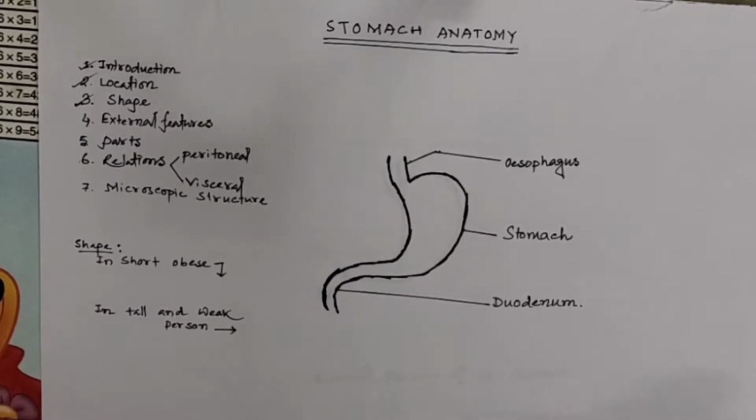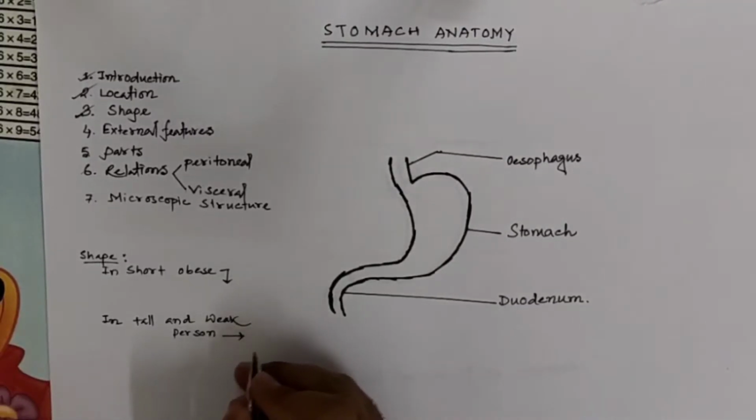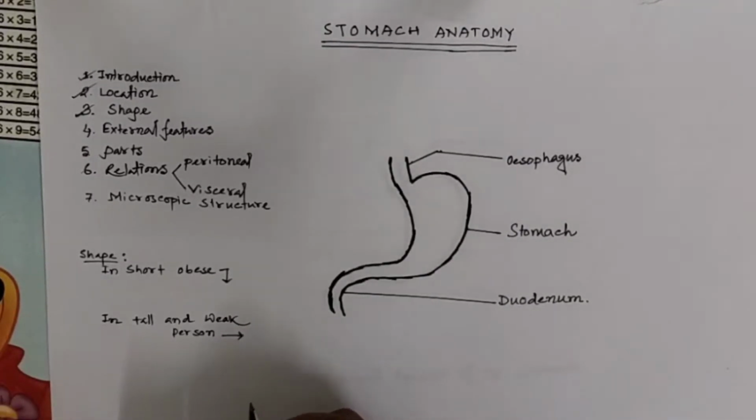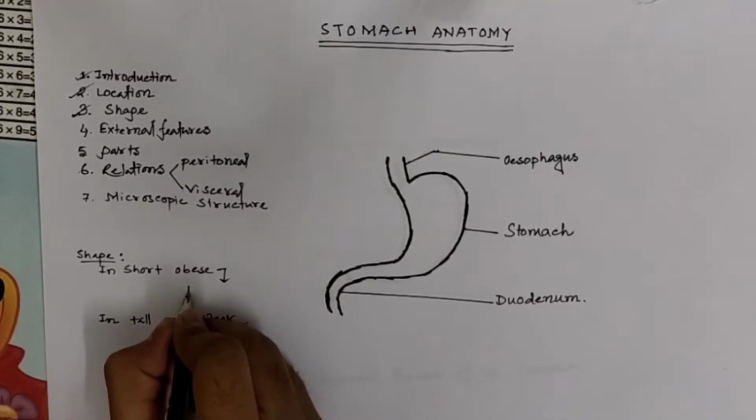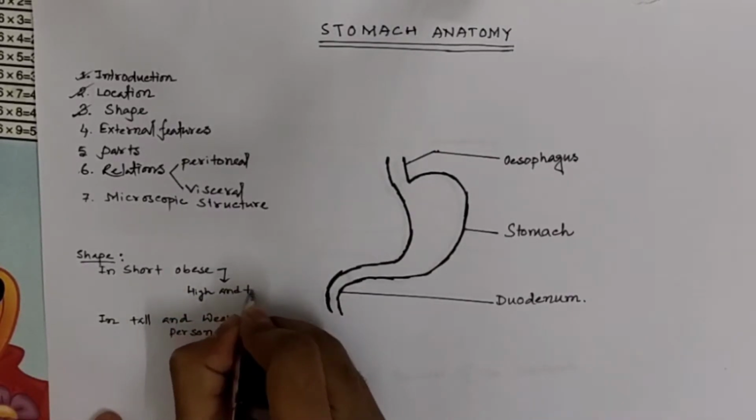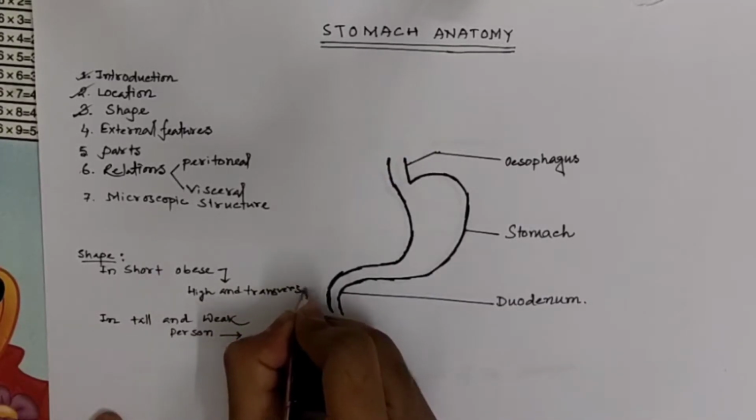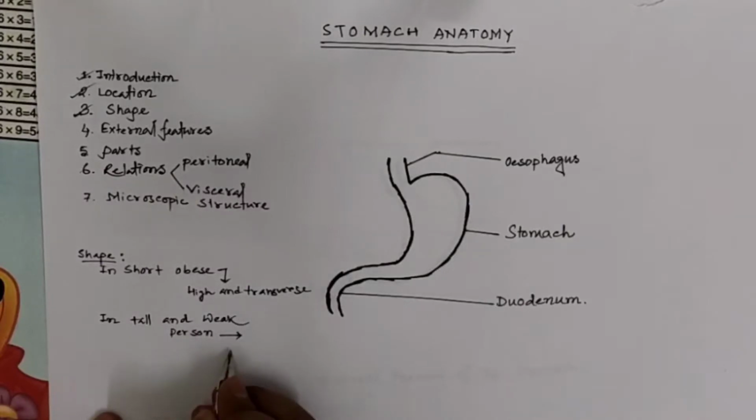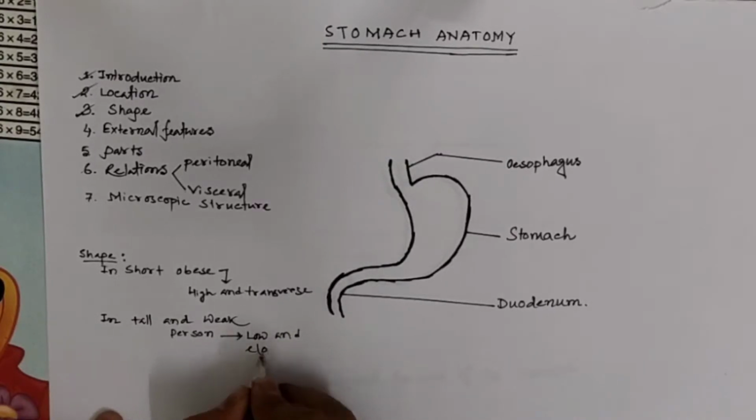Let us talk a little bit about the shape of the stomach. The stomach is mostly J-shaped, but the shape and position of the stomach vary greatly according to the build of an individual. In a short and obese person, it is high and transverse. And in a tall and weak person, it is low and elongated.